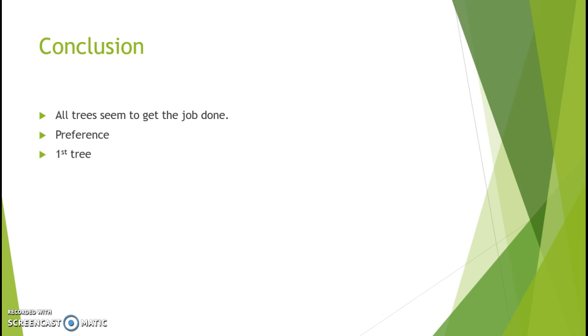So in conclusion, all trees seem to get the job done. They're all super accurate, both sides. It really just comes down to your preference of which one you're looking at. My personal preference is the first tree. It is the most basic, easy to read, simple. It's only got 4% less accuracy on predicting who will take the loan than the other most accurate one.